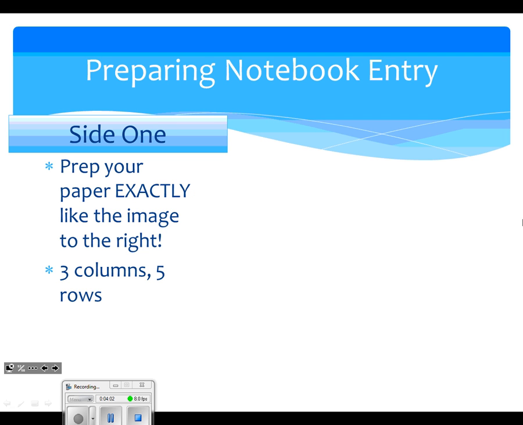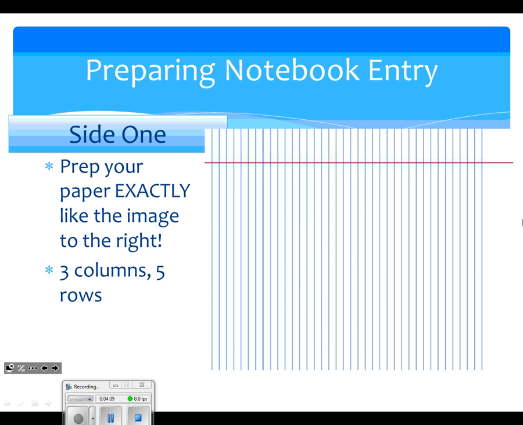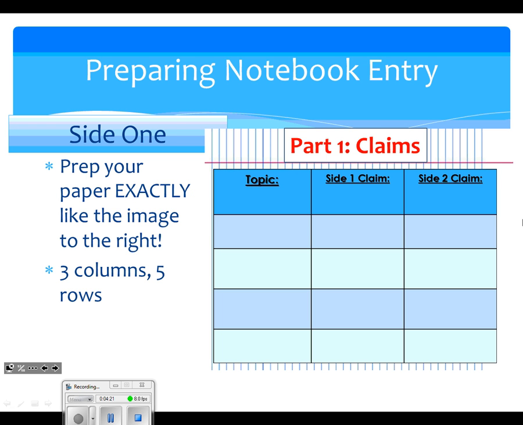You're going to see on the slide exactly how I want you to prepare your notebook. Follow it. Take your notebook, and just like those lines are showing, turn it so your notebook's horizontal. At the very top of this page, write the heading Part 1 Claims. Right below it, we're going to make this huge chart. It's going to cover the entire page. It has 3 columns, 5 rows. I'll give you a minute to go ahead and do that.